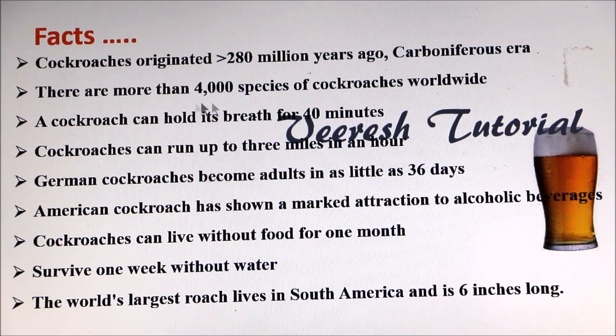More than 4,000 species of cockroaches have been described from the world. A cockroach can hold its breath for 40 minutes and can run up to 3 miles in an hour. German cockroaches become adult in as little as 36 days. American cockroach has shown a marked attraction to alcoholic beverages, especially beer. Cockroaches can live without food for 1 month, without water for 1 week, and the world's largest cockroach lives in South America and it is 6 inches long.